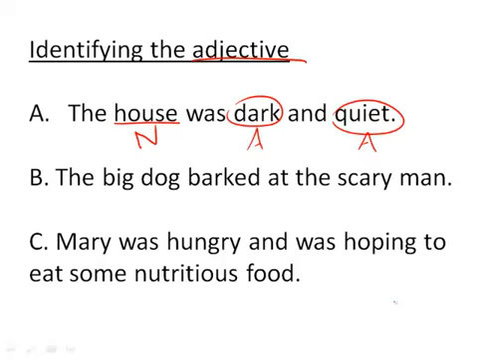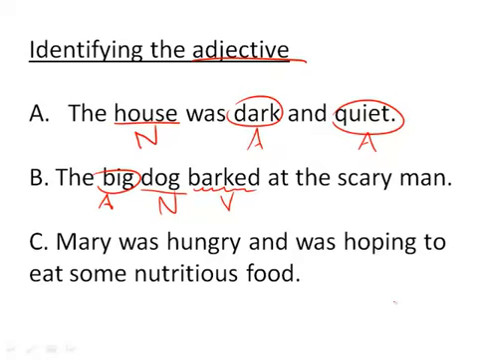Now let's look at the next one here, B, where it says the big dog barked at the scary man. So when we're looking for adjectives, we want to identify where are the nouns. The first noun I see, the thing, is the dog. There's a noun. Now, does any word describe that dog? If you go over here and say, well, barked, is a dog a barked? No, not at all, because barked is something that the dog is doing and is therefore a verb. But let's take a look at that word, big. The big dog. Notice big comes before the noun, and it describes the noun dog. Big is an adjective.